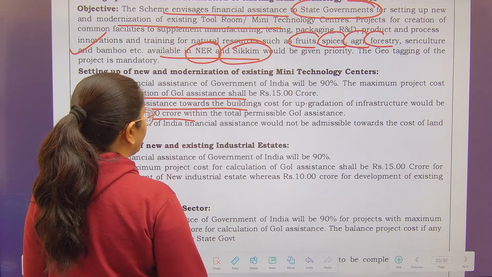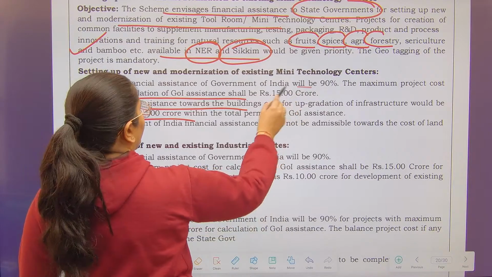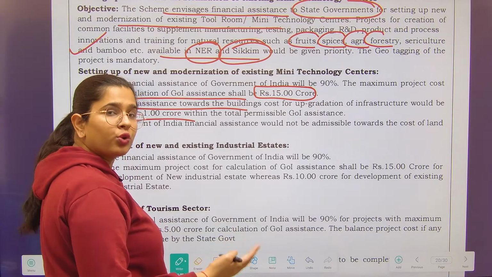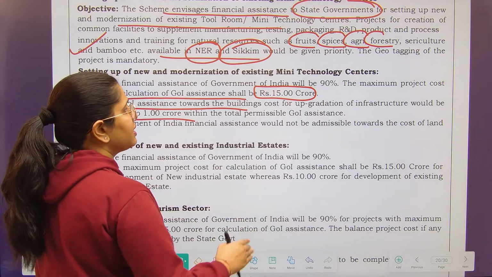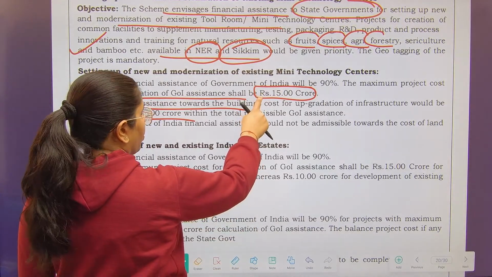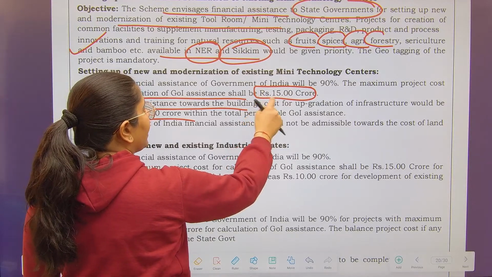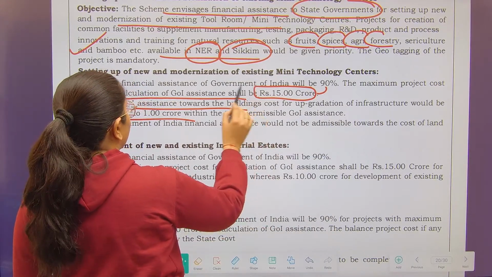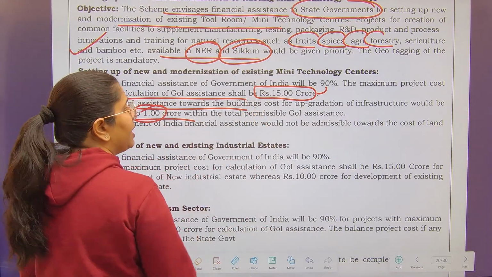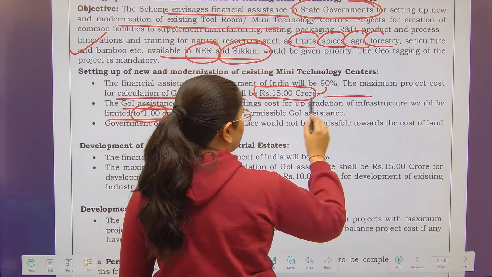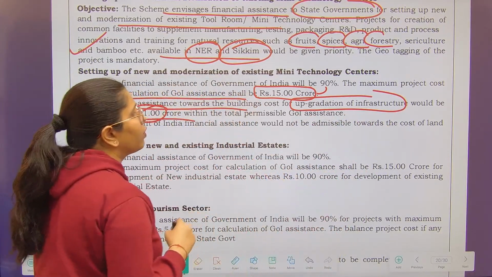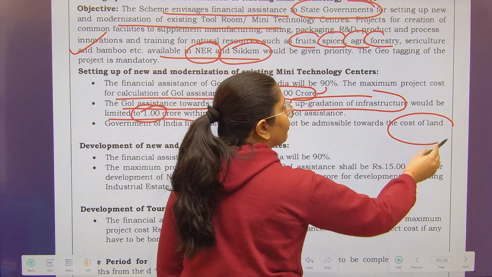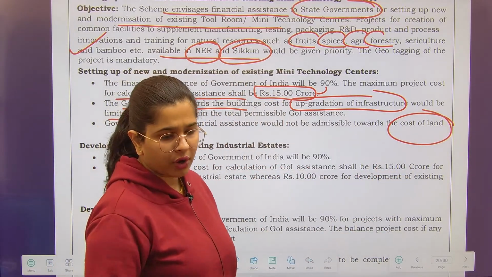So what they are saying over here is that for the maximum project cost, the government will be providing the assistance. Your project cost could go beyond that as well, but the government's assistance will be limited to the 15 crore. Now this is the project cost. Out of that, Government of India will be providing you 90%. Out of this, only up to 1 crore can be given for the upgradation of infrastructure. You cannot spend more than 1 crore for upgradation of infrastructure, and obviously whatever amount the government is going to provide, you cannot purchase land out of it.